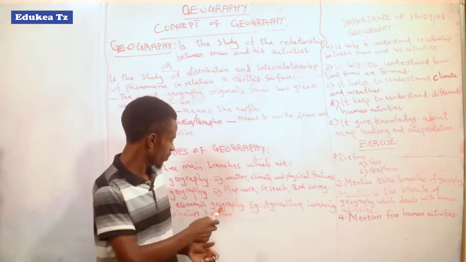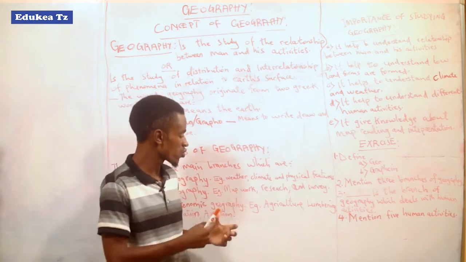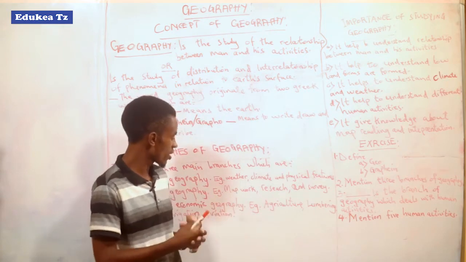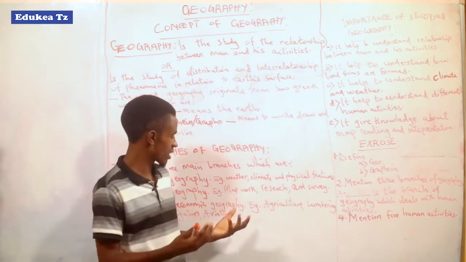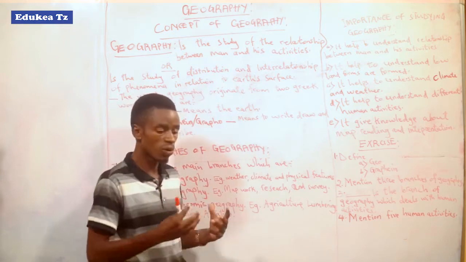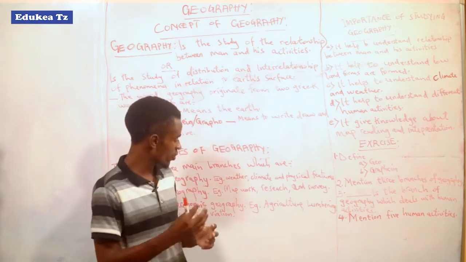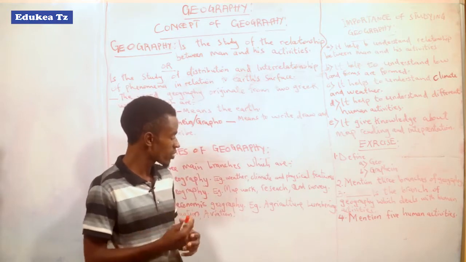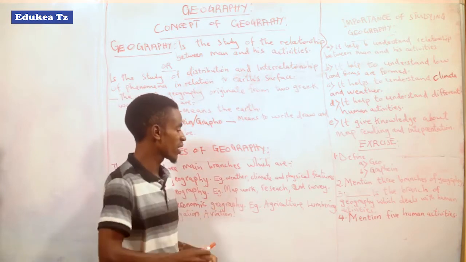An example is map work. In map work we consider how to draw different maps, for example a map of a house, a map of roads, a map of playgrounds, and so on. All of those we study practically. So the branch of geography which considers those things, especially map work, is practical geography.